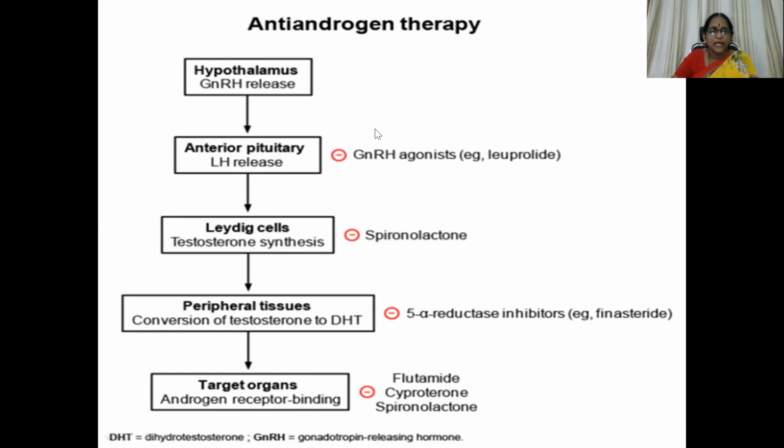So the drugs which act here are GnRH analogs or LH analogs, which is leuprolide. So this we are not going to discuss. Then 5-alpha reductase inhibitors like finasteride act at peripheral tissues. Then flutamide, an androgen receptor antagonist, acts at the level of the receptor.